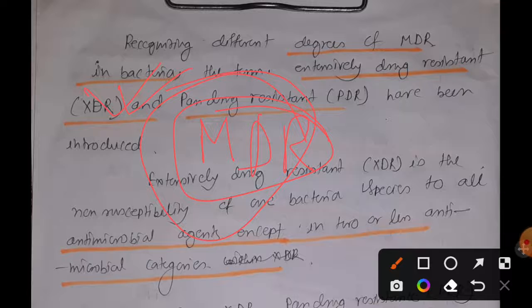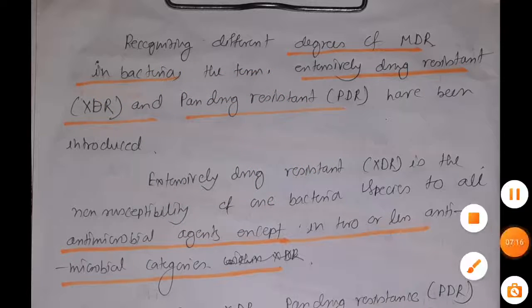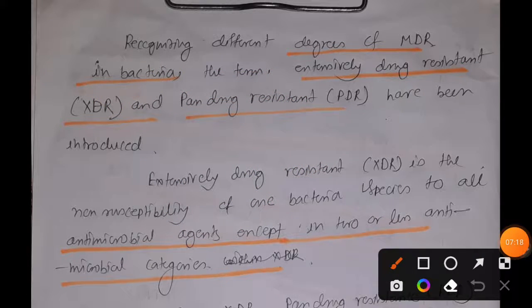What I mean to say is, let's say there are a total of 10 antimicrobial categories that can be useful against a particular bacteria X, and under these 10 categories there are 5 antimicrobial drugs in each category.